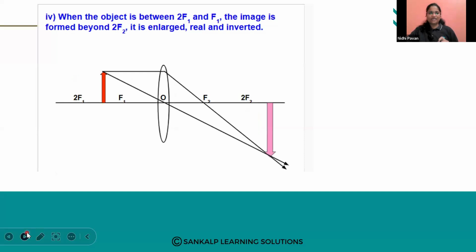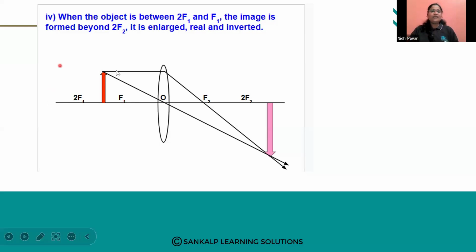Next we have when the object is between 2F1 and F1. Students who did not attend previous sessions, especially the light chapter, you will not understand this concept because yesterday's class was very, very important and it had the basics. Understood? If you missed yesterday's class, please do watch yesterday's class first, then attend this session, then watch this video. Then the doubts will be clarified.